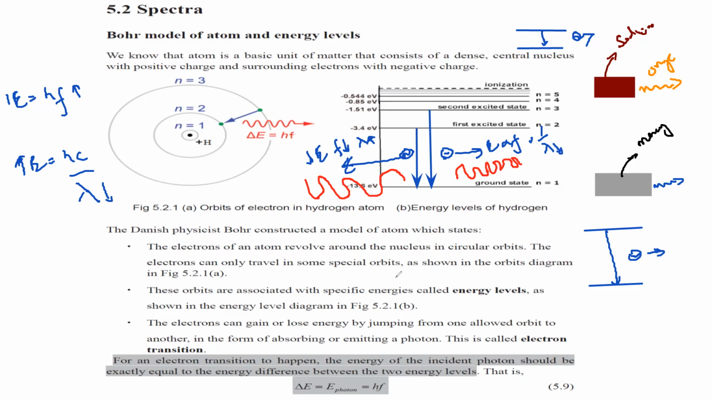Is the concept of line spectra clear? Emission and absorption line spectra?